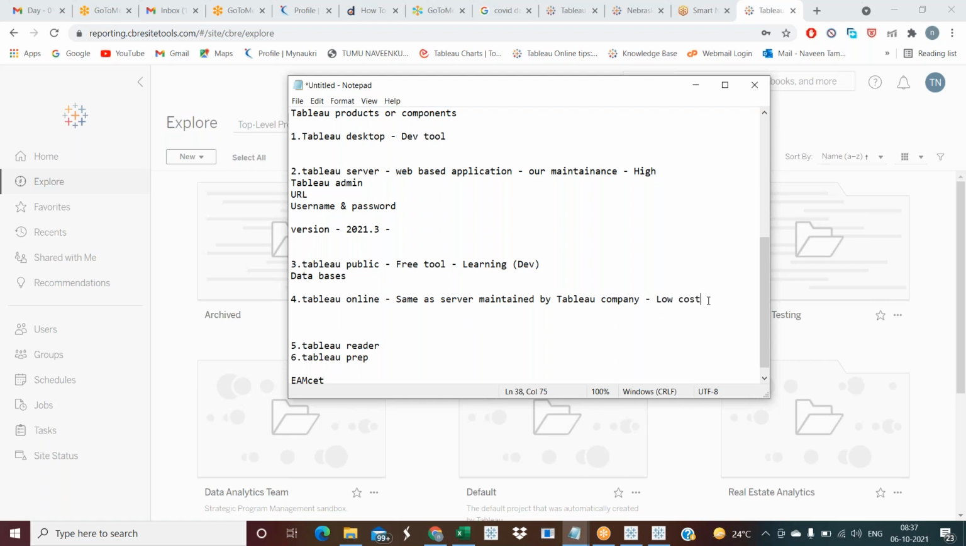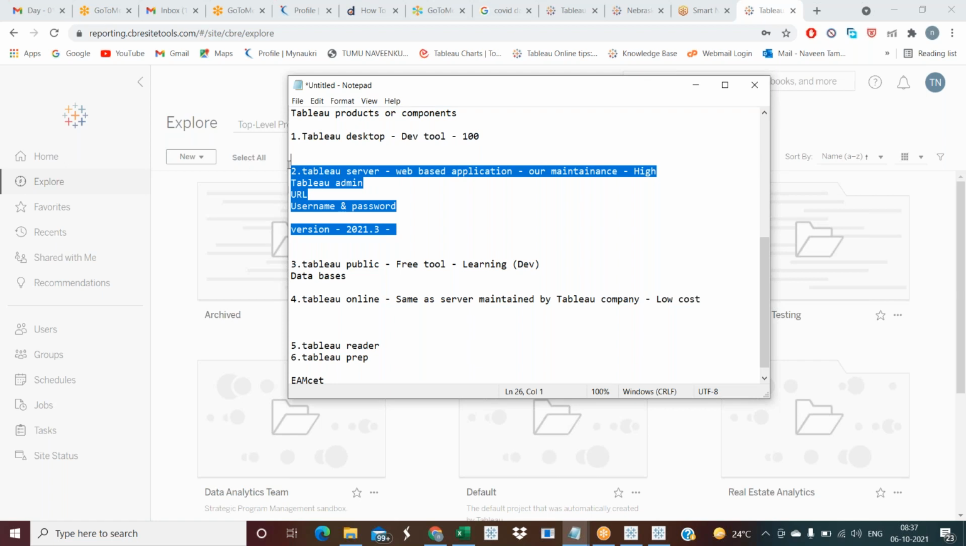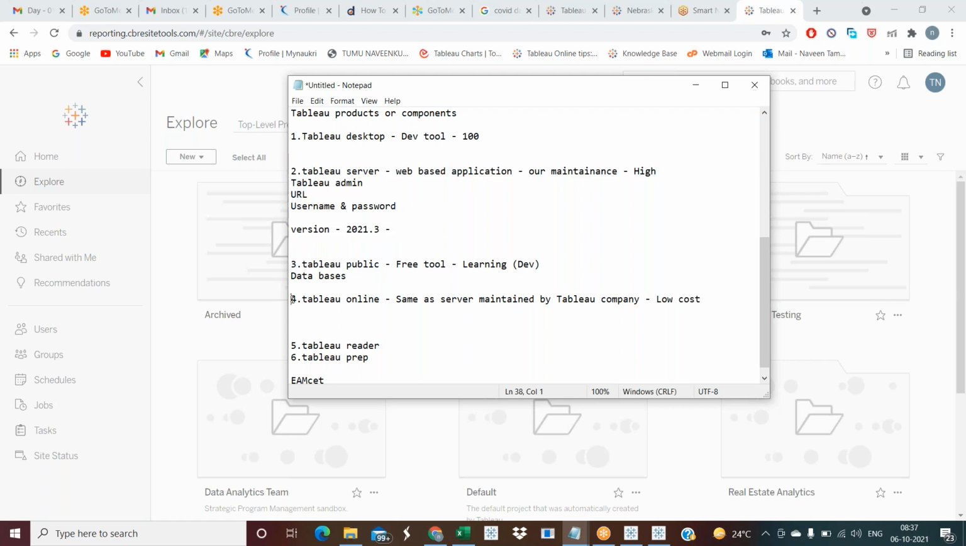So these are the three things we are using in real time. One is Tableau Desktop. What is Tableau Desktop? We use it 100%, because we need to develop the dashboards. Tableau Desktop we need to use. Whereas in companies, we will use either Tableau Server or Tableau Online, only one. We don't use two, because both are the same. The only difference is the maintenance.